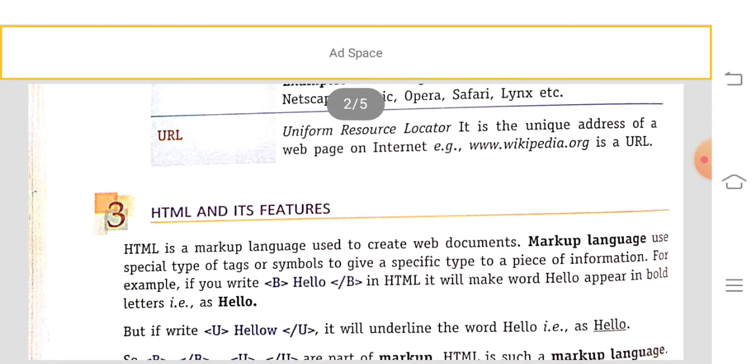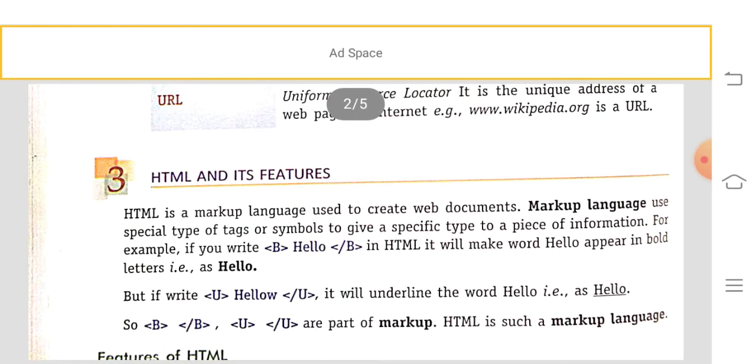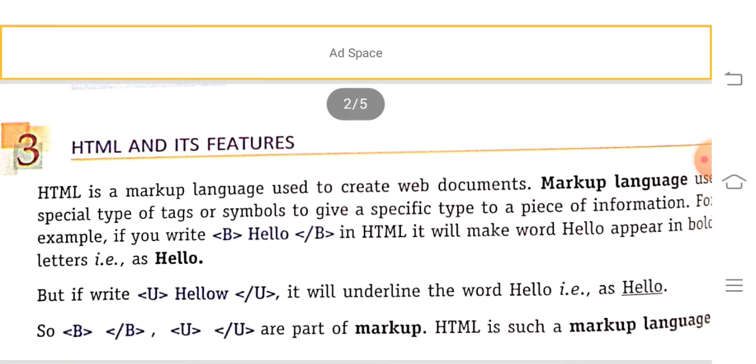Now we are going to see HTML and its features. Already we know that HTML is the hypertext markup language. It creates web documents using symbols that give specific information. For example, this is B, which is bold. The B given on both sides is an opening tag, in between is the message, hello, and after that comes the closing tag.